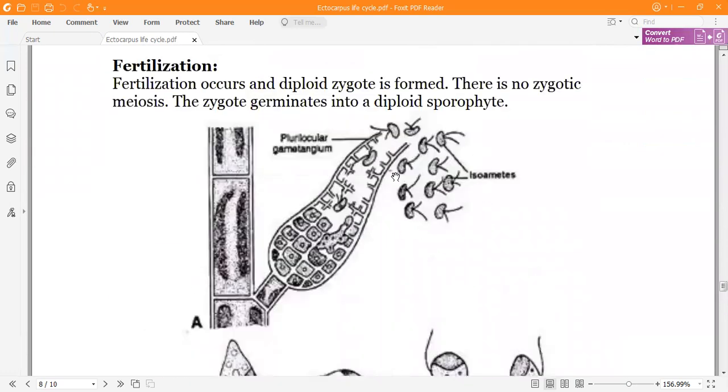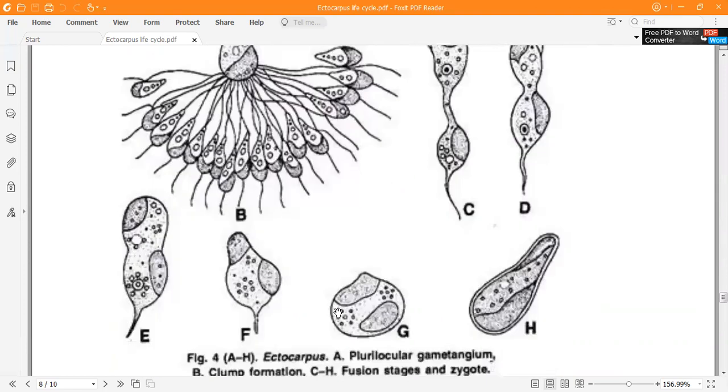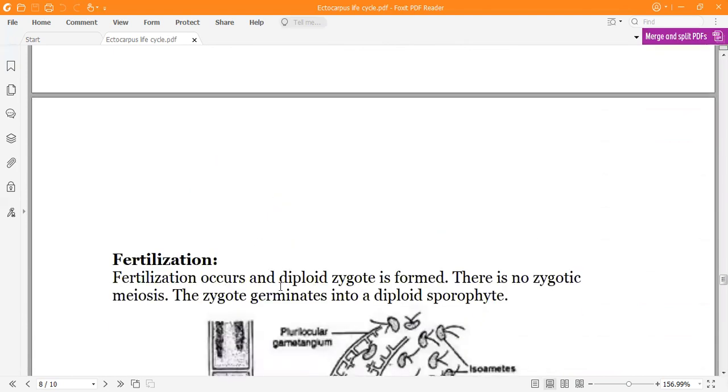Here these are isogametes, but in physiological anisogamy, you can see this large female gamete surrounded by a number of male gametes, and they attach themselves with the help of the flagella. Soon, one of the male gametes gets tangled with the female gamete and they get detached from the others. Then fertilization takes place and a diploid zygote is formed.